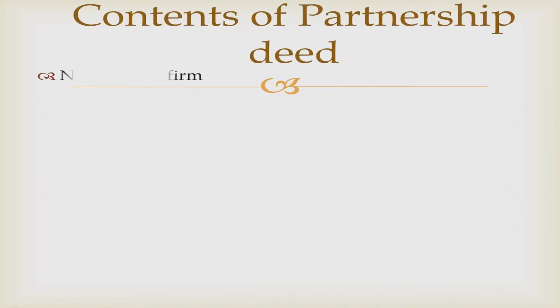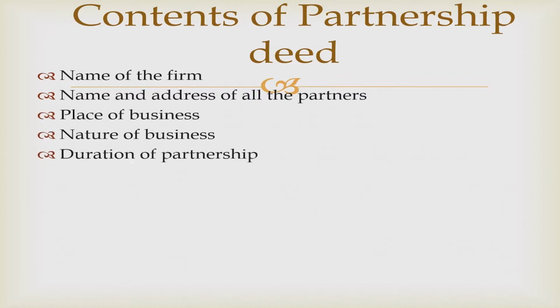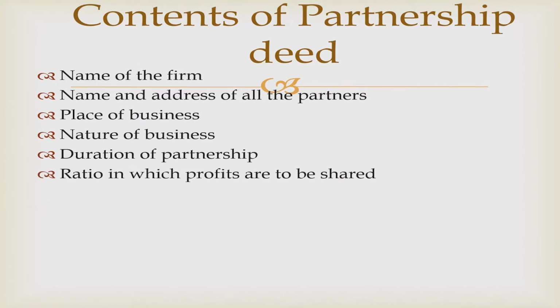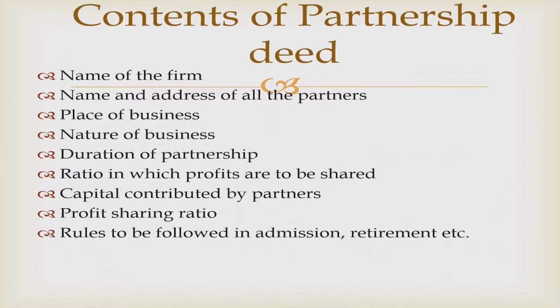It includes the name of the firm, name and address of all the partners, place of the business, nature of business, duration of partnership, capital contributed by partners, profit sharing ratio, and rules to be followed in admission, retirement, etc.